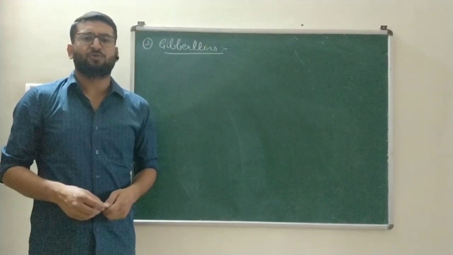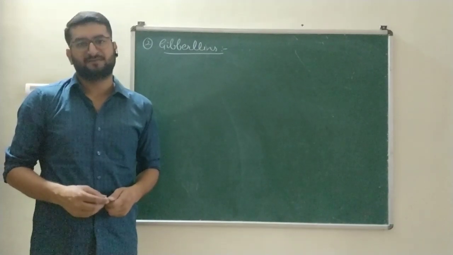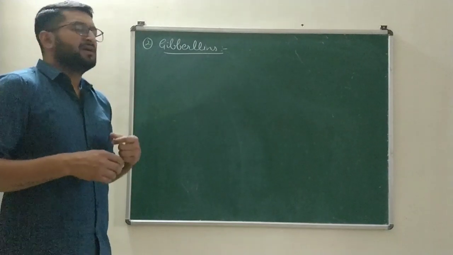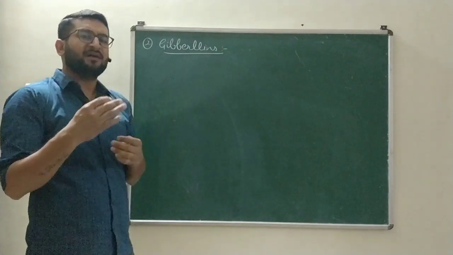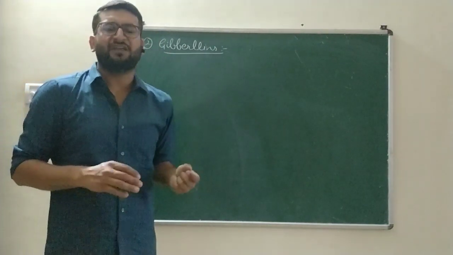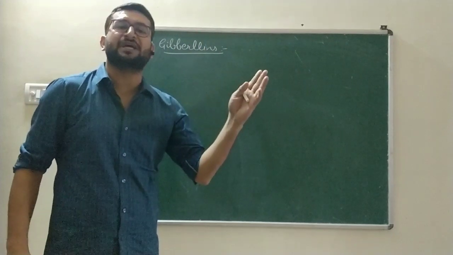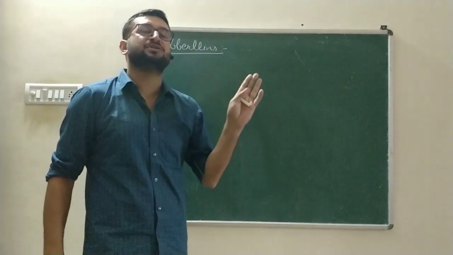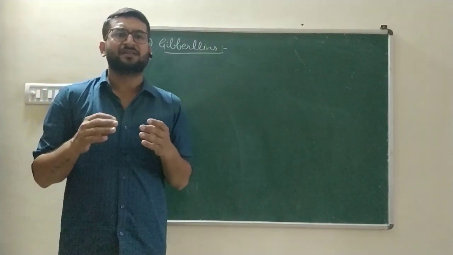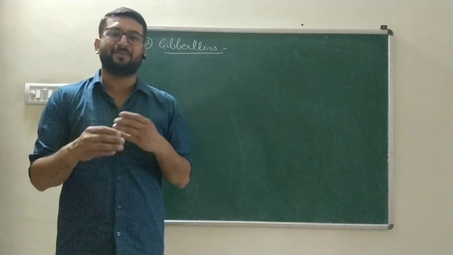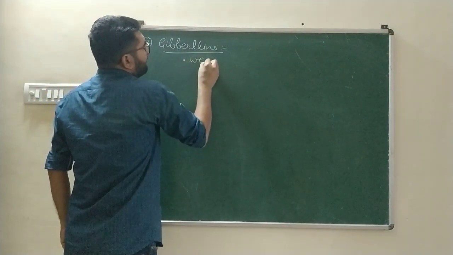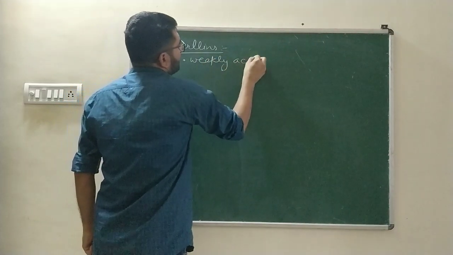The second plant hormone which we have to discuss is gibberellins. Gibberellins is also a group of hormones which are produced in plants. Gibberellins are mainly produced in the growing parts, like the buds and the leaves, whereas auxin is produced in the tip of shoots and tip of the roots. Gibberellins are produced generally in the growing parts, like the bud, the developing embryo, or the growing seeds. These are also weakly acidic hormones.